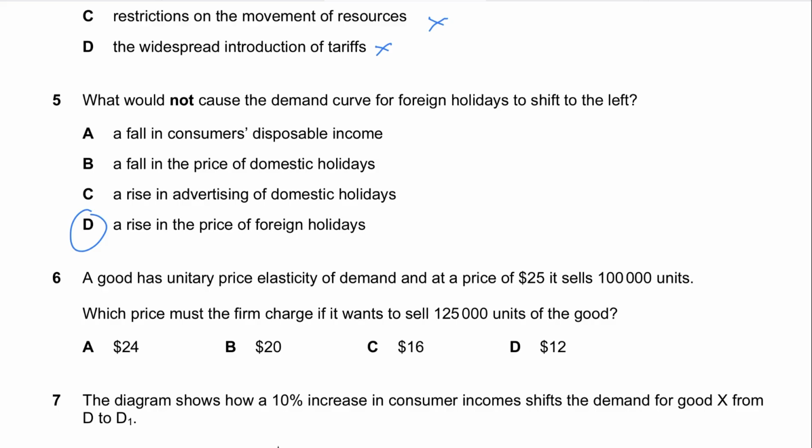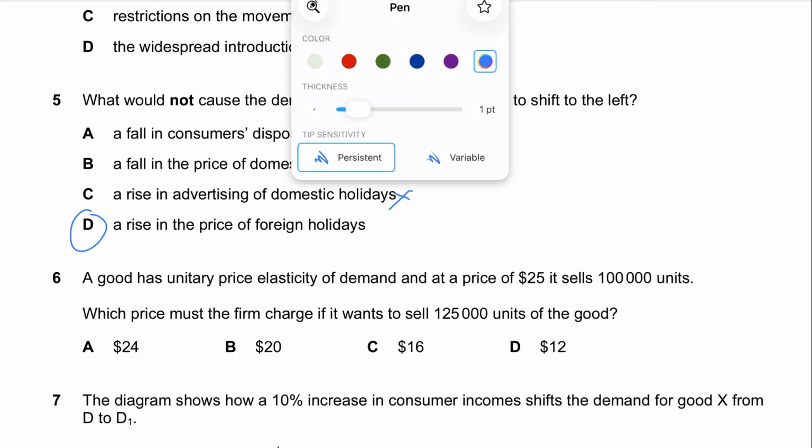Not a shift. Others are wrong, because a fall in disposable income would shift the demand for foreign holidays to the left. Option B is incorrect as well, a fall in the price of domestic holidays. This is incorrect, because domestic holidays are a substitute for foreign holidays, and if domestic holidays become cheaper, consumers would switch away from foreign holidays, shifting demand to the left. And C is incorrect as well, because more advertising for domestic holidays makes them more attractive, and as a result, consumers may substitute towards domestic holidays, so demand for foreign holidays could shift to the left. So all these are incorrect.